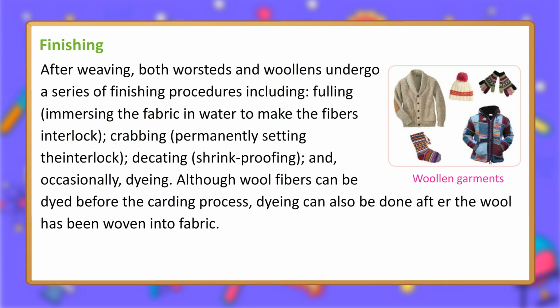Finishing. After weaving, both worsteds and woolens undergo a series of finishing procedures including fulling, immersing the fabric in water to make the fibers interlock, crabbing, permanently setting the interlock, decaying, shrink-proofing, and, occasionally, dyeing. Although wool fibers can be dyed before the carding process, dyeing can also be done after the wool has been woven into fabric.